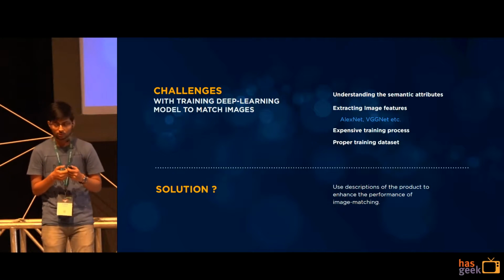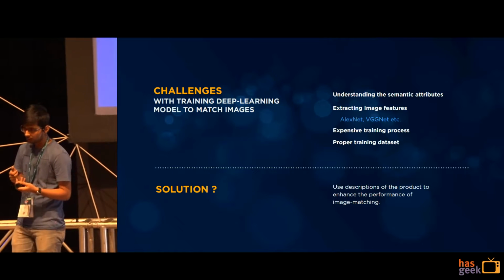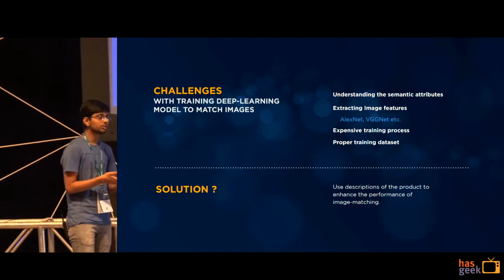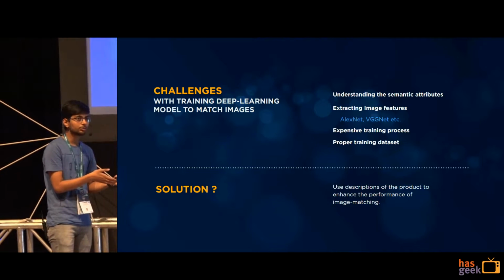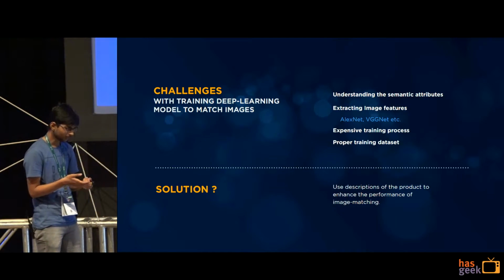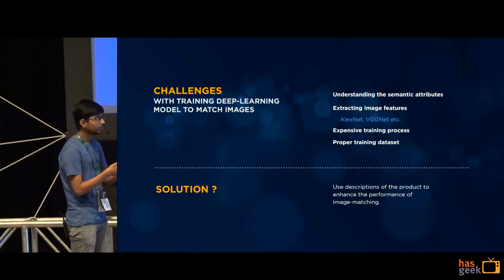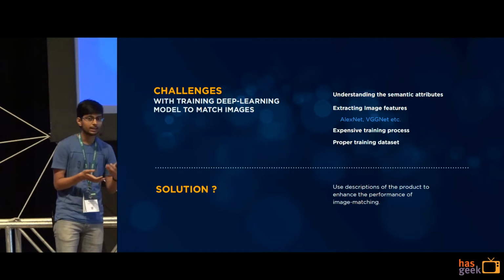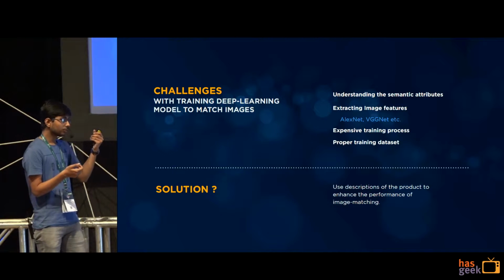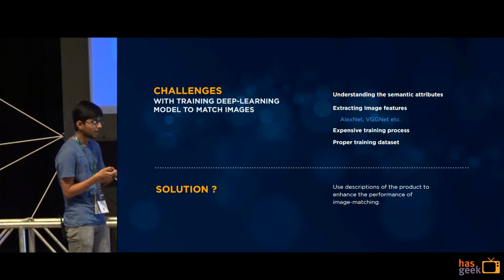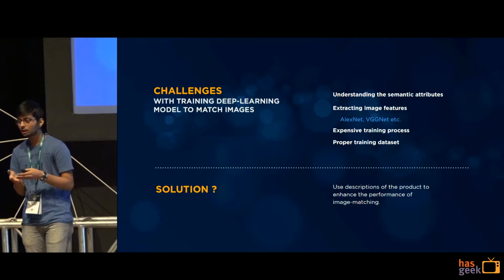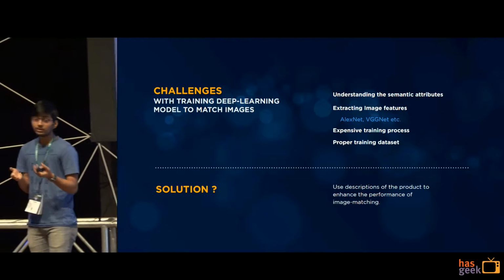So, if you look into the present architecture, how people are doing image matching, they generally train a deep learning model to identify both these semantic and categorical aspects related to an image, and at the same time identify the fine-level features which are associated with an image. But compared to having a deep learning model or learning architecture like AlexNet, Inception or VGGNet and extracting these fine-level features, developing a model to capture all types of semantic attributes which are going to be associated with an image is both complex and expensive.